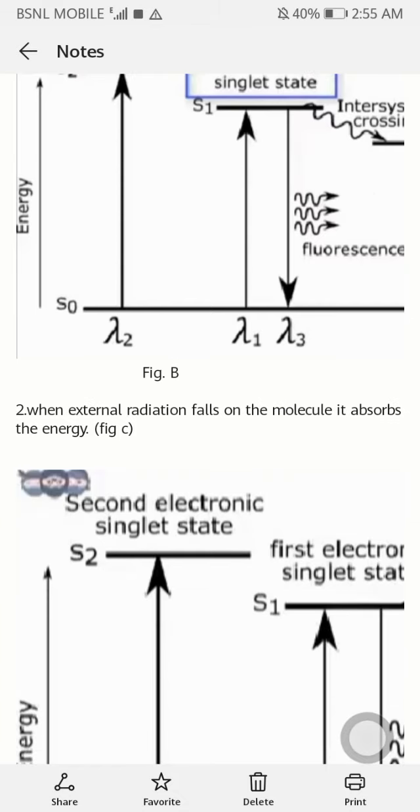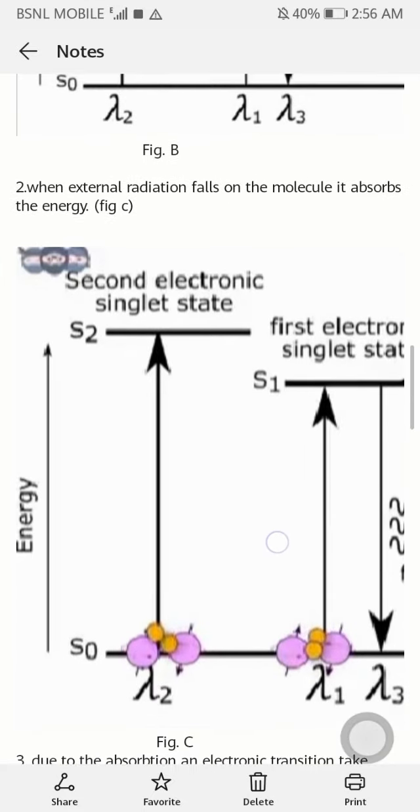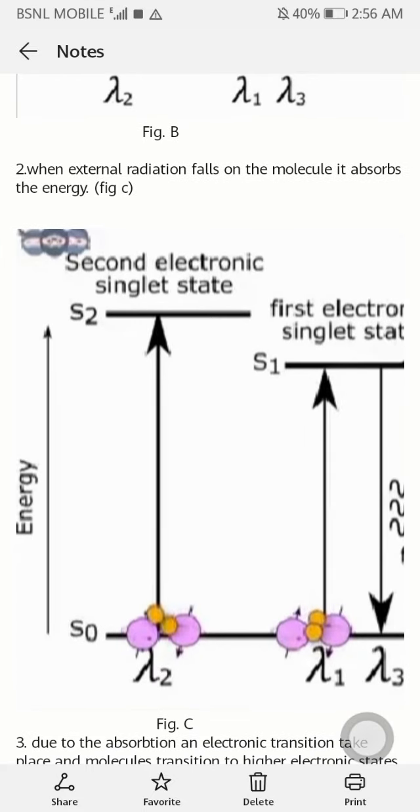Now the second step. In the second step, we are going to provide energy to the molecule at the ground state, and the energy should be in the form of radiation. In the first step, the molecule is in its ground state.